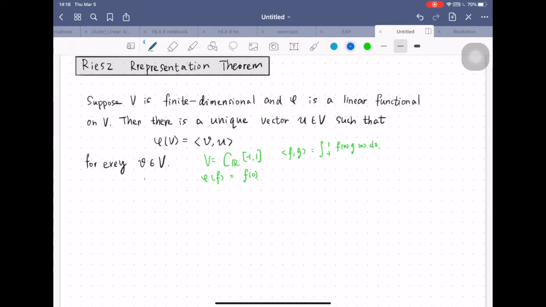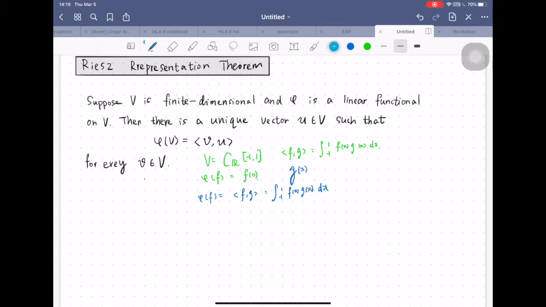Let us assume that such a g of x exists. Now, phi of f equals the inner product of f and g, which equals the integration of f(x) g(x) from -1 to 1. So notice here that g of x stays the same as f(x) varies.